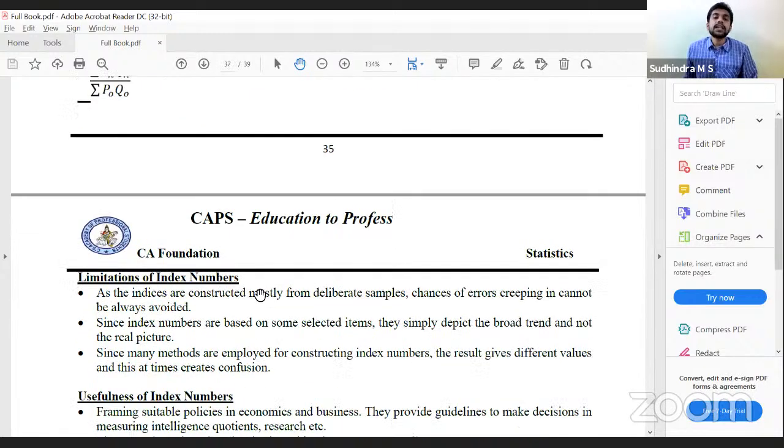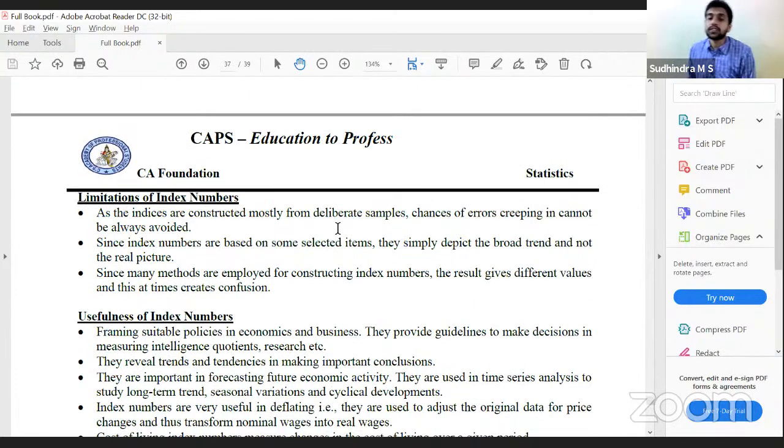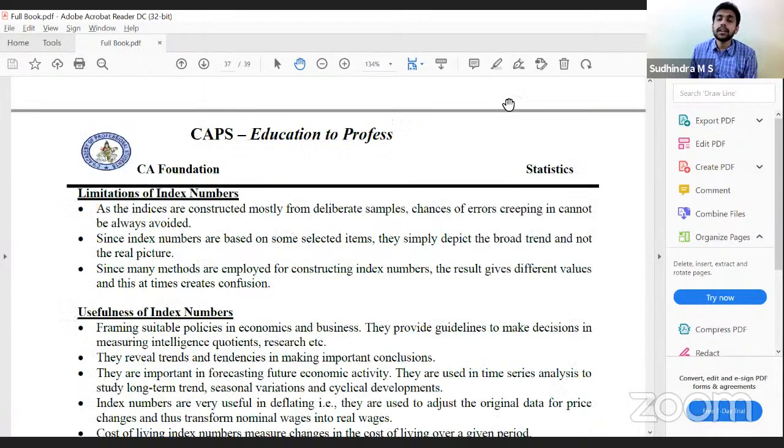Okay. With that, limitations of index numbers. Yes, we know the advantages. The advantages are more. What are the limitations? Since we take samples, the sampling errors cannot be avoided. Then some selected items may depict the broad trend, not the real picture. We can understand the trend, but we cannot understand the real picture.